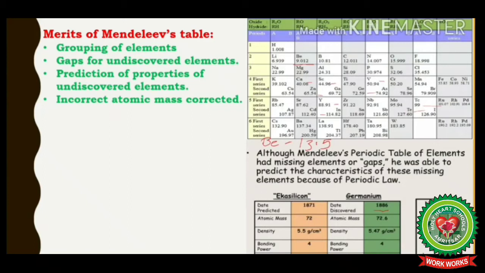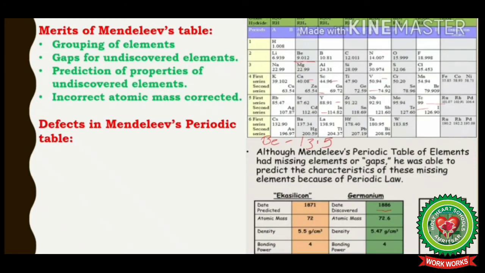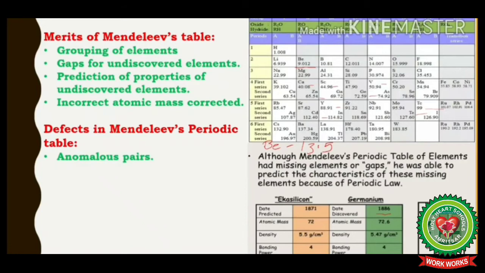But still Mendeleev's periodic law and Mendeleev's periodic table were discarded, okay? Because there were some defects in it. What were these defects? First was the anomalous pairs. You know that Mendeleev's periodic law stated that in Mendeleev's periodic table, the elements are arranged in accordance to their increasing atomic masses. But there were some pairs of elements which did not follow this principle.